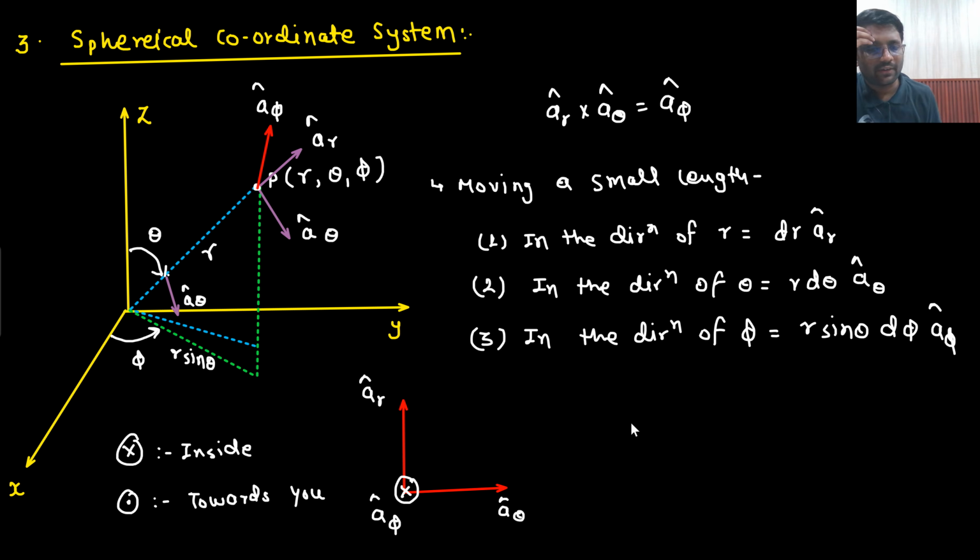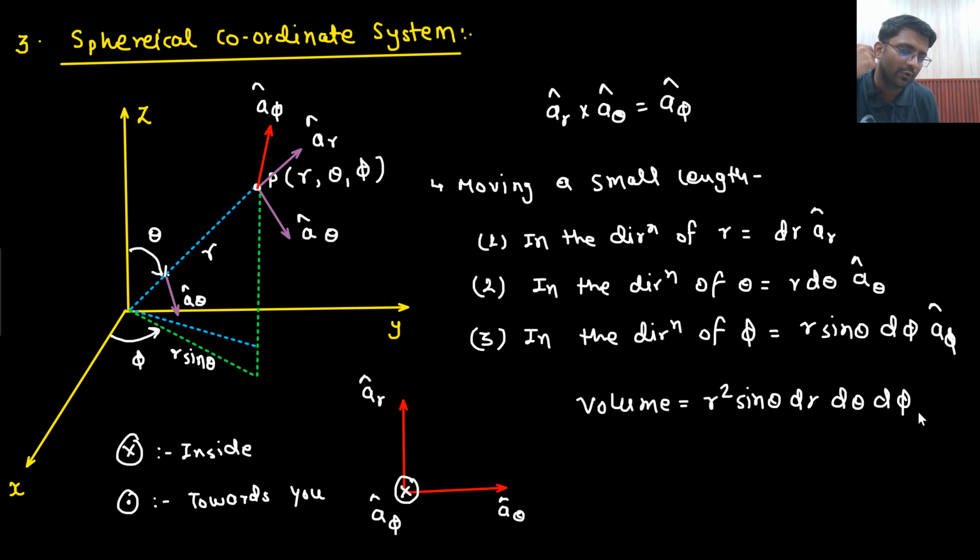Understandable? And eventually, what is the volume that comes out to be? Always I have asked you to remember these volumes. So volume will come out to be r squared sin theta dr d theta d phi. If you don't remember this direct result, how do you remember? In the direction of r, dr. In the direction of theta, r d theta. In the direction of phi, r sin theta d phi. So r squared sin theta dr d theta d phi. That's it. This is the volume.